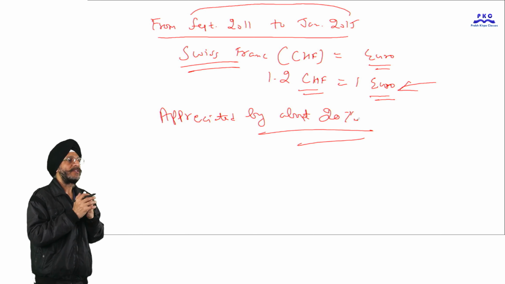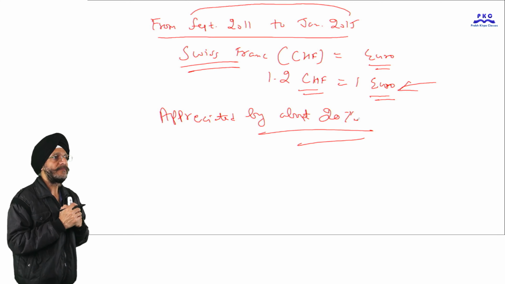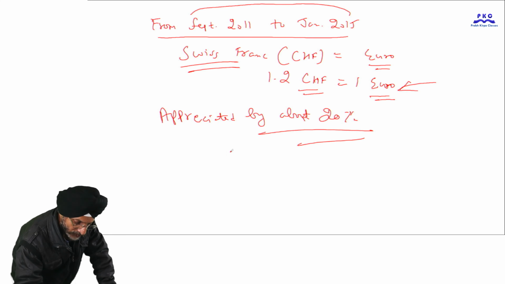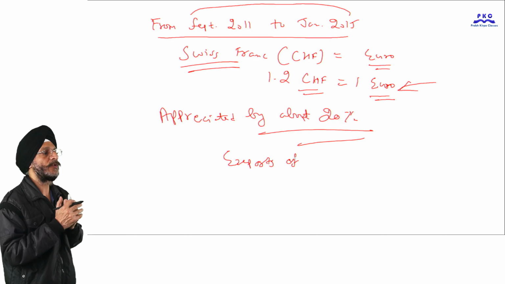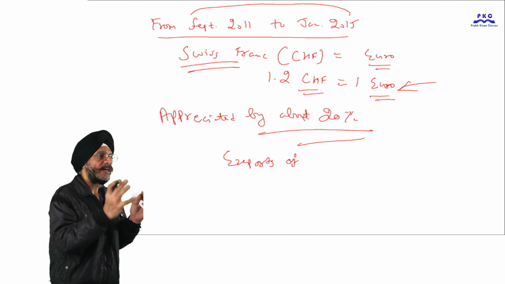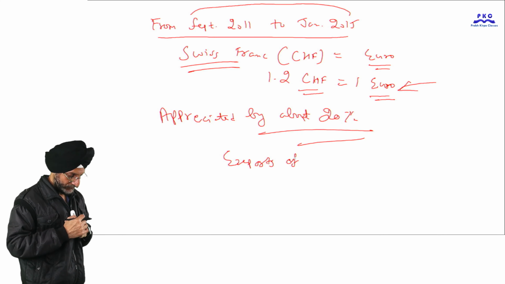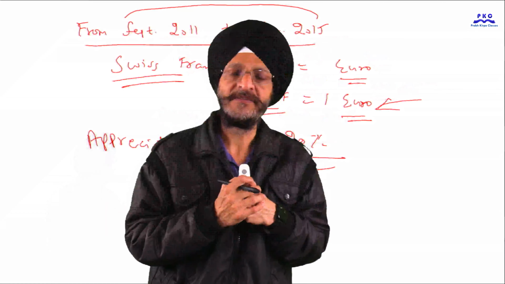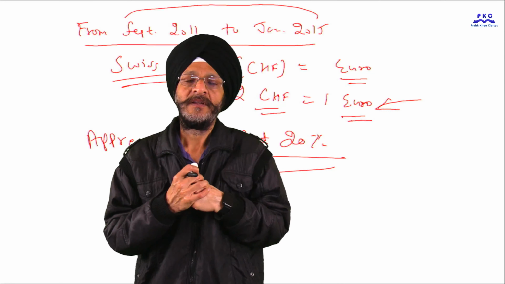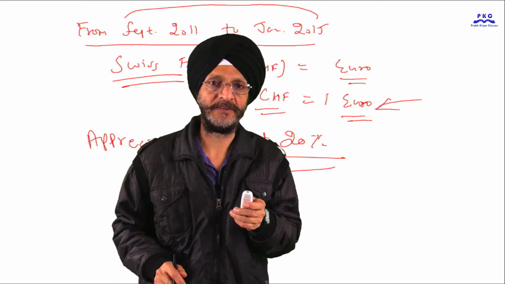So, due to the appreciation of the Swiss franc, the exports of Swiss goods became expensive for the foreign buyers. When the exports became expensive, it adversely affected the exports of that country.